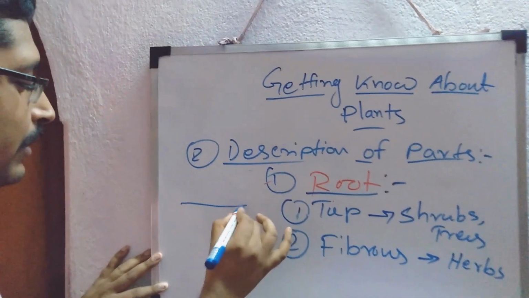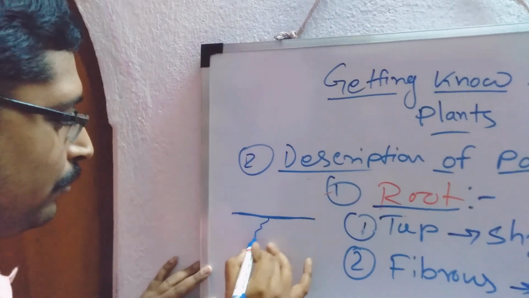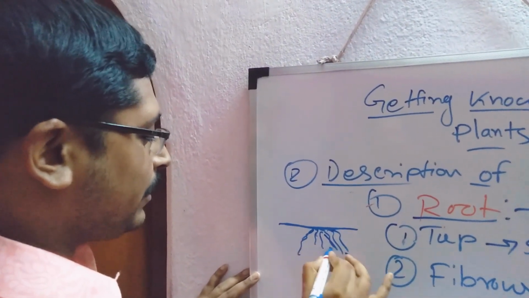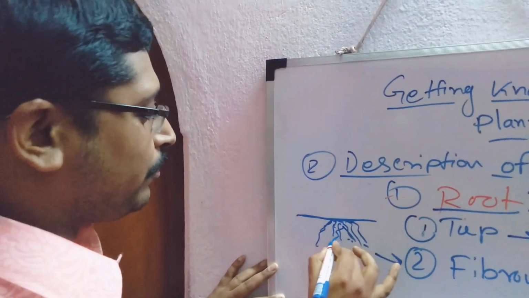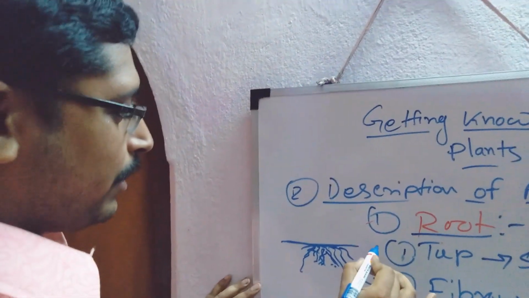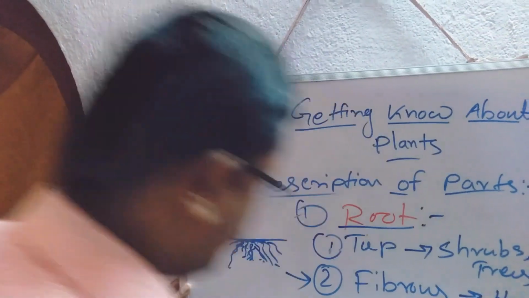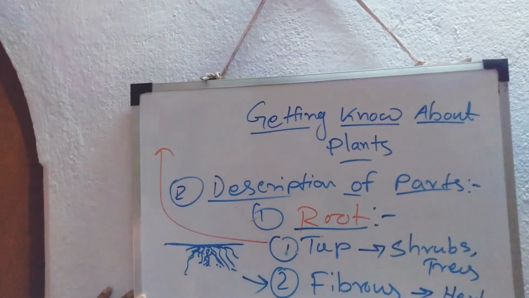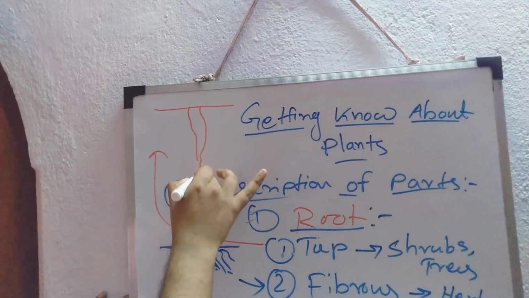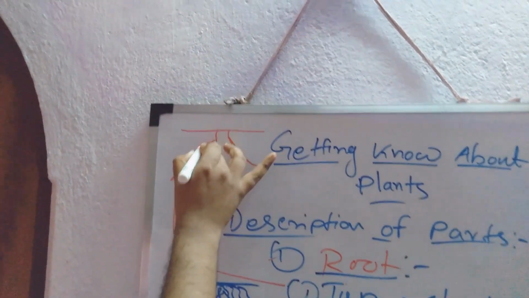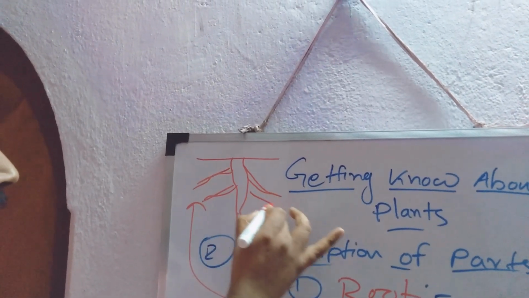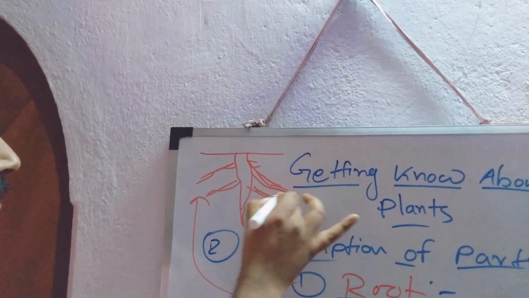If you consider this as a soil layer, the fibrous root is like this. They have no central root. So they are just like a mesh like structure. But if you want to look at the structure of tap root, if you consider it is a basic level, so this is the principal root and there are some branches that have elongated, there may be other branches also.